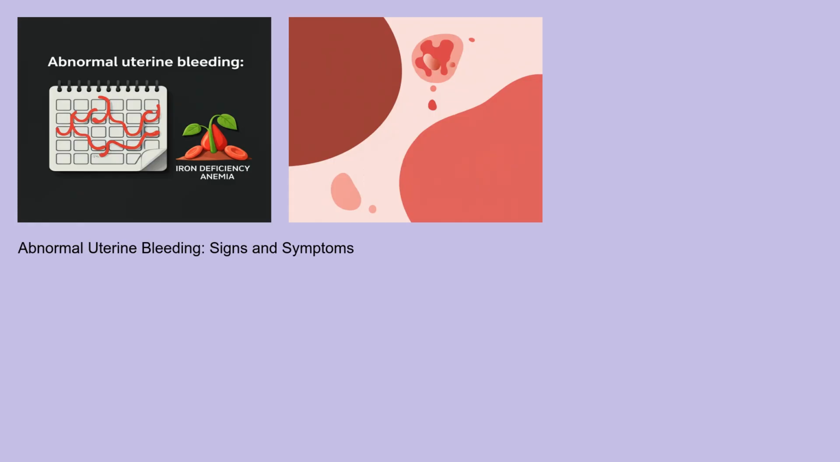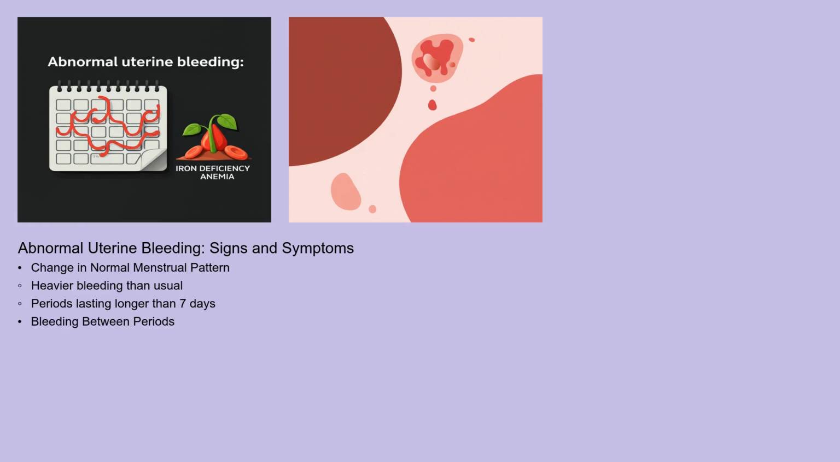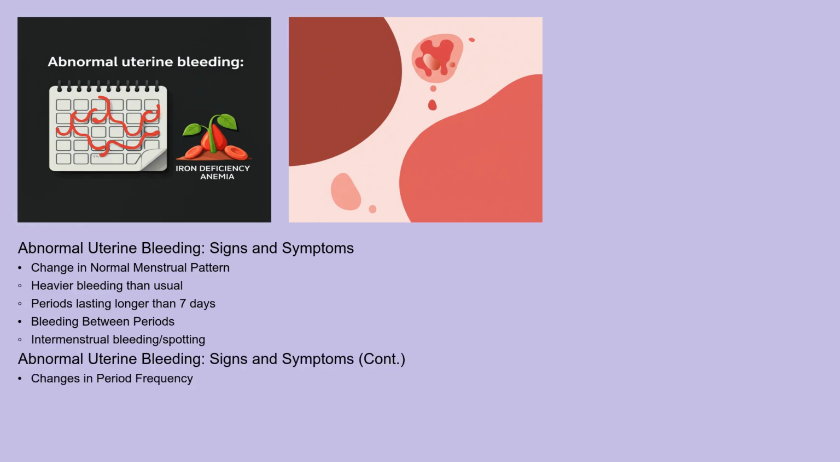What are the signs and symptoms of abnormal uterine bleeding? The hallmark symptom is, of course, a change in your normal menstrual pattern. This might mean periods that are heavier than usual, lasting longer than 7 days. You might experience bleeding between periods, known as intermenstrual bleeding or spotting. Periods could be more frequent, occurring less than 21 days apart, or less frequent, with intervals longer than 35 days. Pay attention to any changes in your cycle and be sure to discuss them with your healthcare provider.